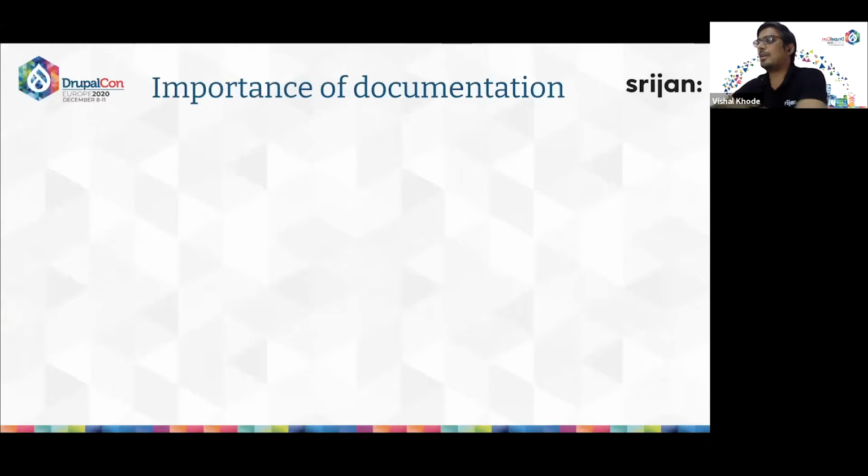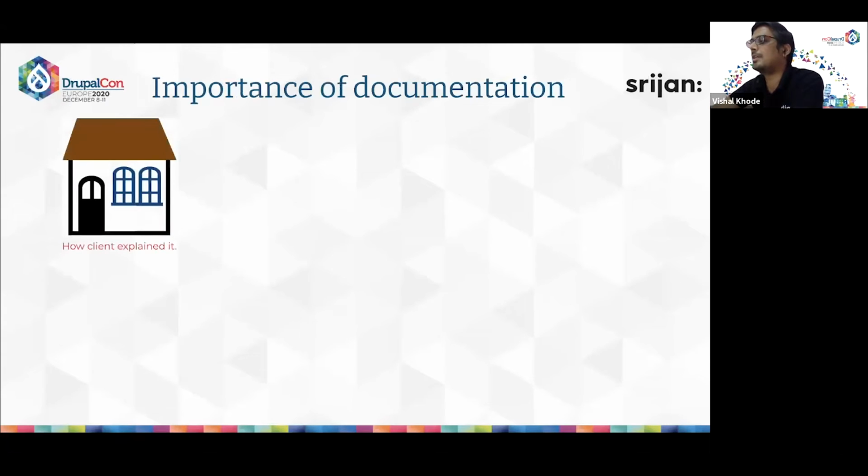Moving forward, let's take a basic example to better understand the importance of documentation. Consider a scenario where a client needed a logo to be integrated in his web application. In order to get the task done, the expectation was stated: we need a logo that should resemble a house, with two windows and one door. The door color should be blue and the rooftop color should be brown.